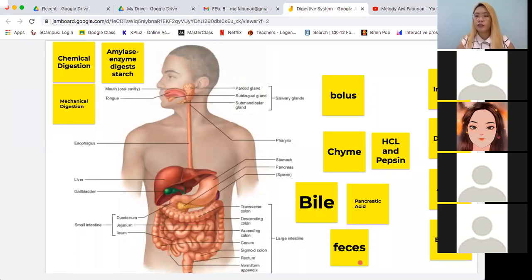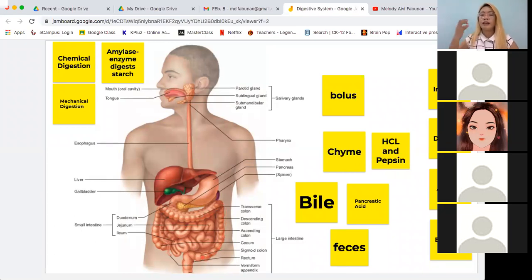So the undigested material in the form of feces will now continue to the ileum, and then from the ileum, it will now continue to the large intestine. So meron din tayong tatlong part of the large intestine. So the first one is the ascending colon, ibig sabihin pataas. And then we have the traversing colon. And we have the descending colon, ibig sabihin pababa.